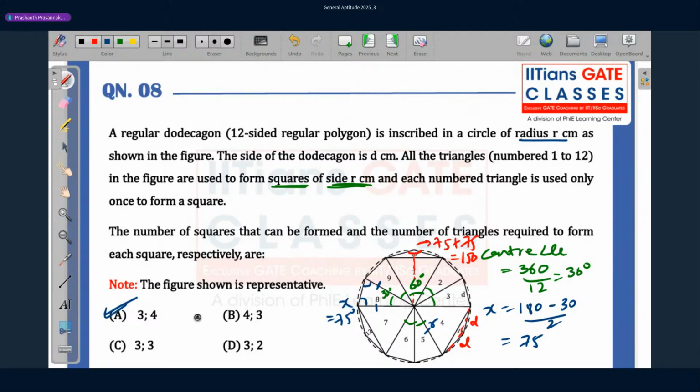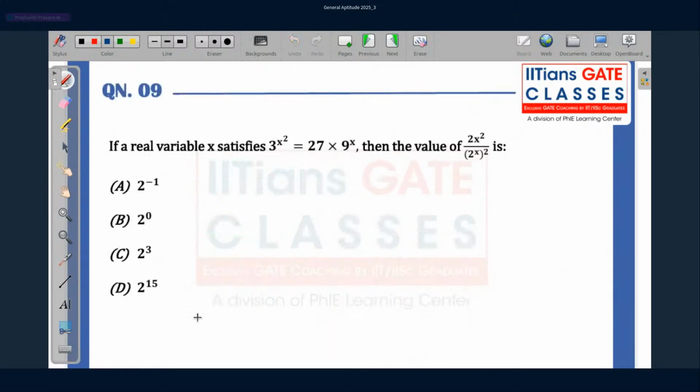Okay, then moving ahead. So if a real variable x satisfies 3 raised to x square equals 27 into 9 raised to x, then the value of this quantity is. So let me simplify this first. This is 2 raised to x square divided by 2 raised to 2x, which is 2 raised to x square minus 2x. So we'll come to this in a while. Let me start with this one first.